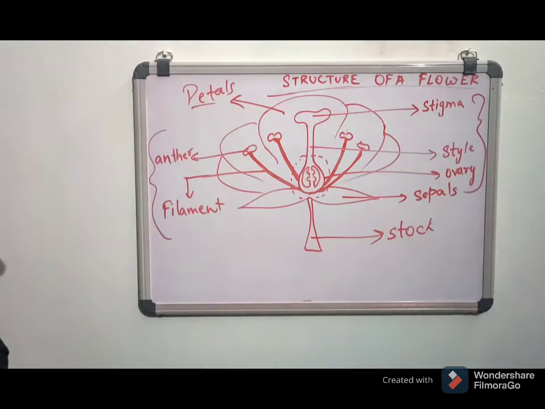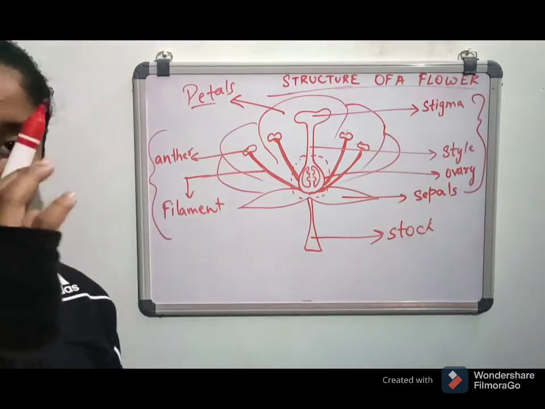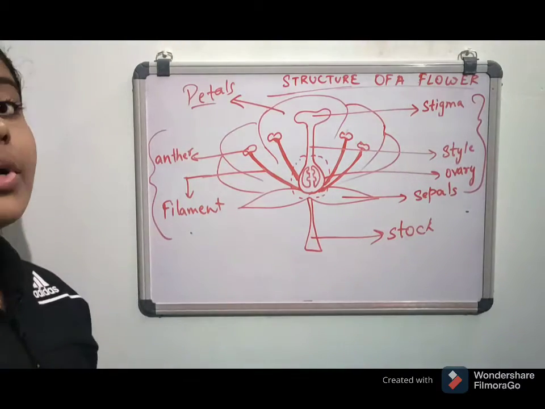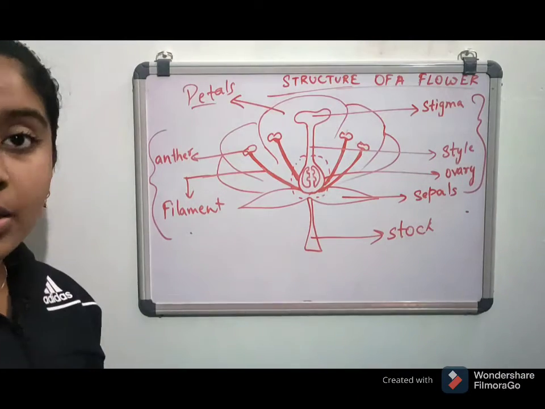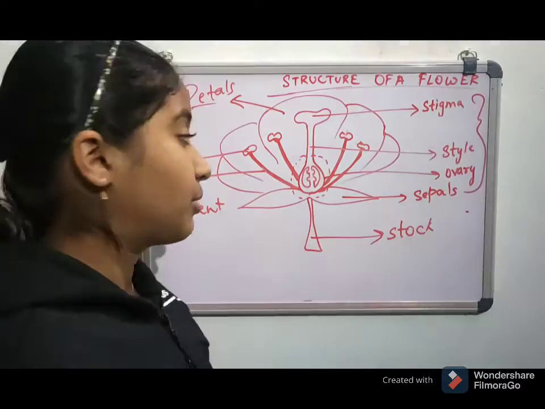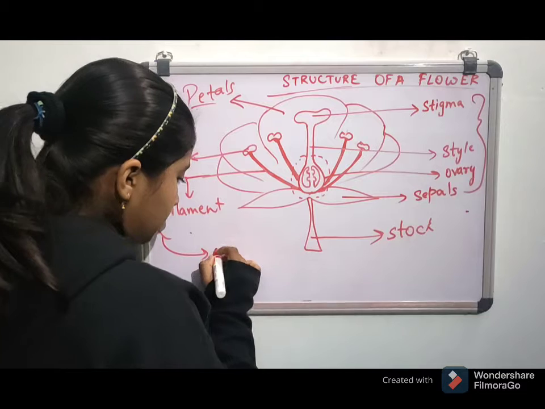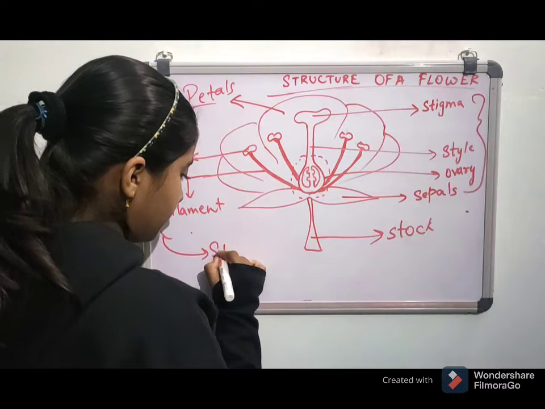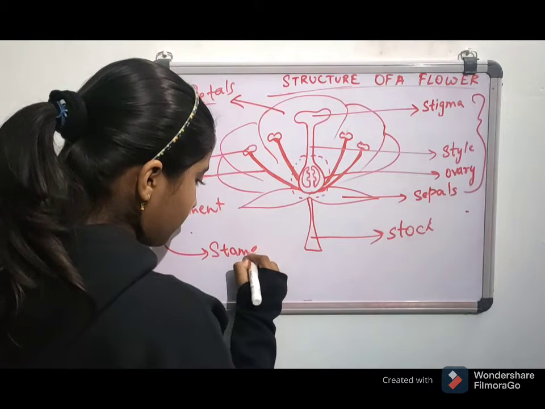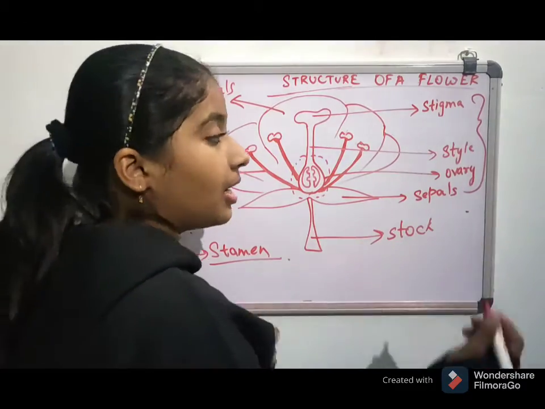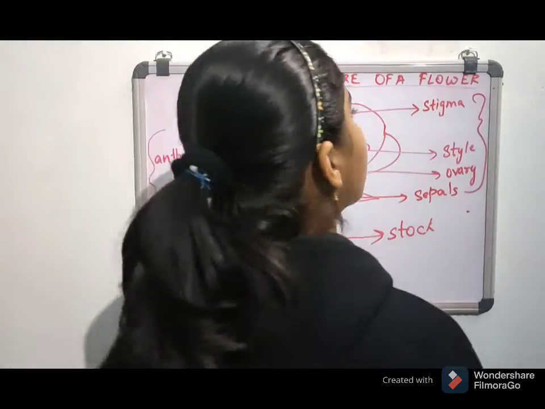Now let me tell you that we know that in a flower there is a male part and a female part, okay? What is the female part known as and what is the male part known as? We call the male part stamen. You would have heard about this word in the previous classes also.